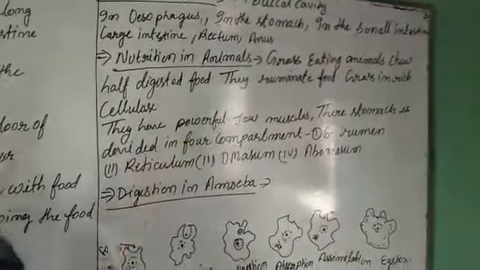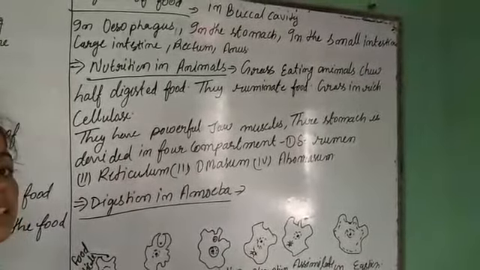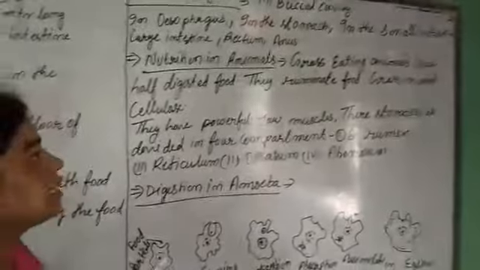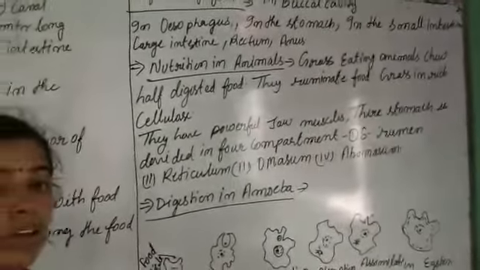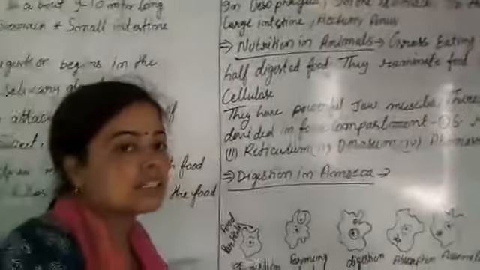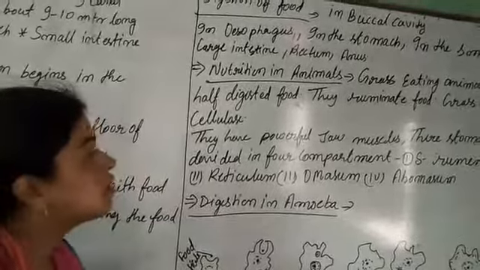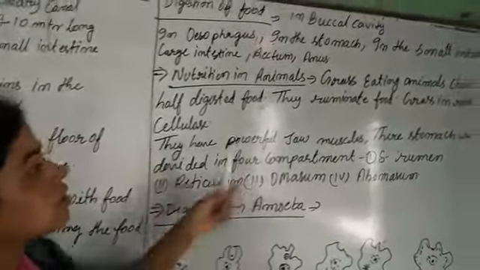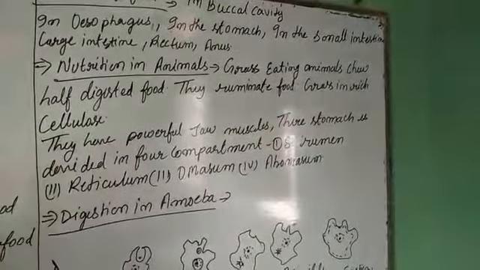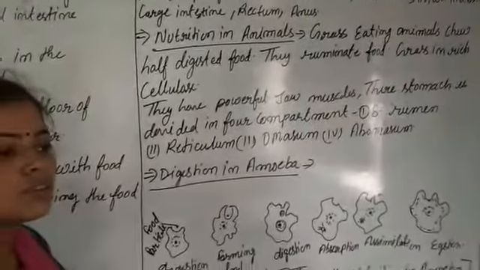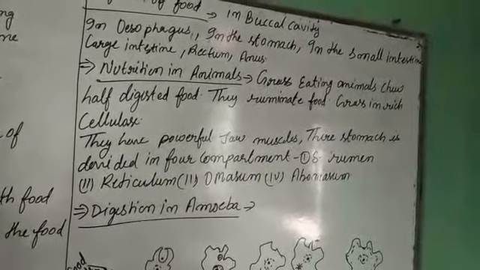Nutrition in animals. A different type of nutrition can be seen in animals. Some animals are ruminants because they chew food like grass, which is full of cellulose. Grass-eating animals chew half-digested food. It means they chew the food partly, swallow it and pass it to the stomach.